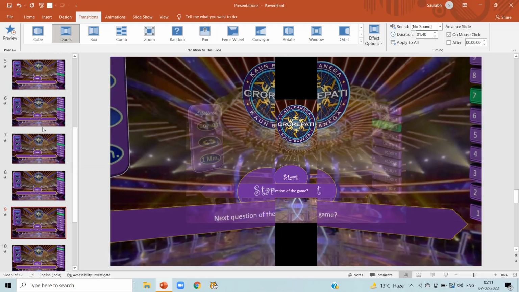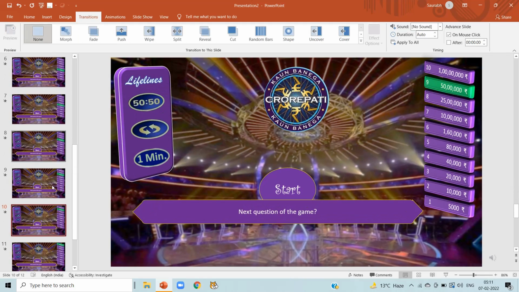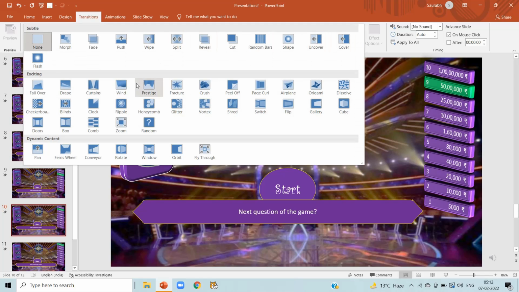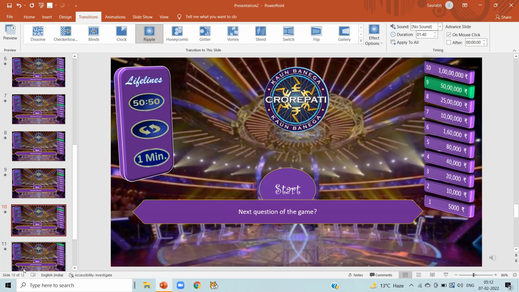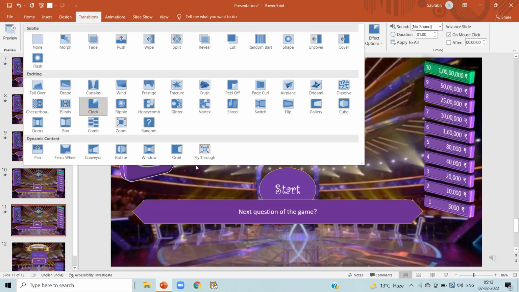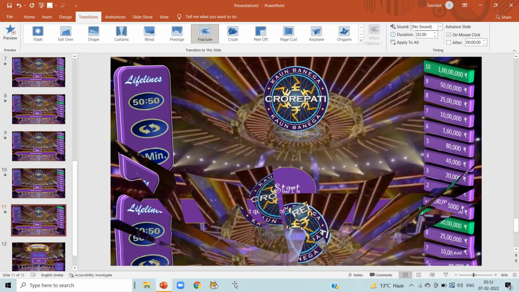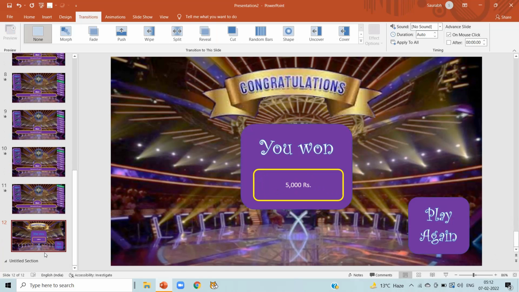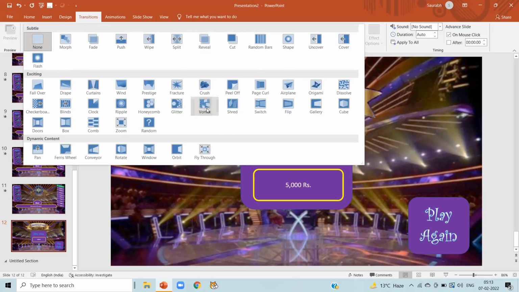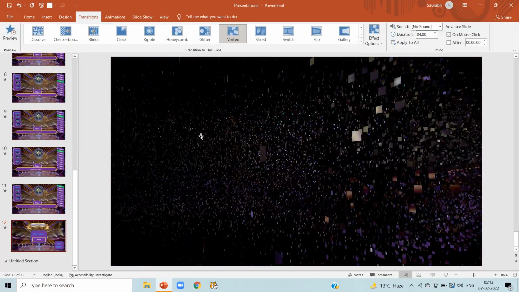Like I'm giving transition on slide number 9. Here I'm giving a transition on slide number 10. It will appear like this. Now I'm giving transition on slide number 11. I'm randomly giving transition to every slide. Now click on slide number 12. This is our last slide and give transition to it like this.